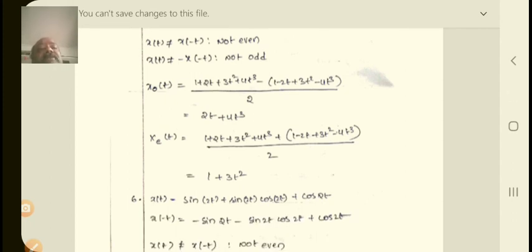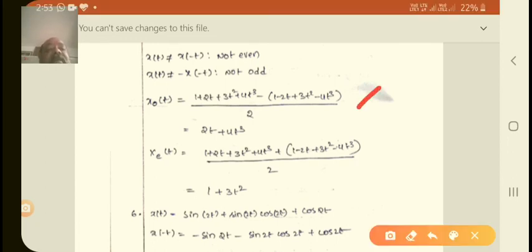So again, separate the odd and even terms. The odd term is 2t plus 4t cube, and the even term is the rest. Using the odd term x of t minus x of minus t by 2, and similarly the even function x of t plus x of minus t by 2, by using those equations you may get the results. This is for the odd function, this is for the even term, these two parts, and the total given equation is not compatible with even or odd functions, right?